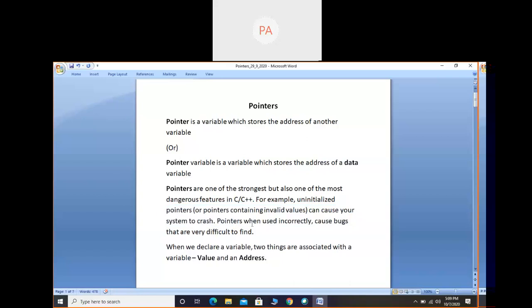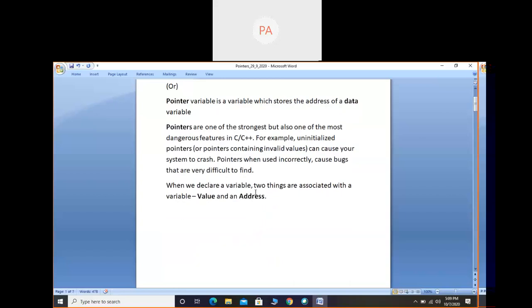Pointers, when used incorrectly, cause bugs, bugs in the sense errors, that are very difficult to find. So you should be careful in writing pointer programs. This is all about the definition and features of pointers. Some background knowledge we will have, then we will go again with the pointers concept.